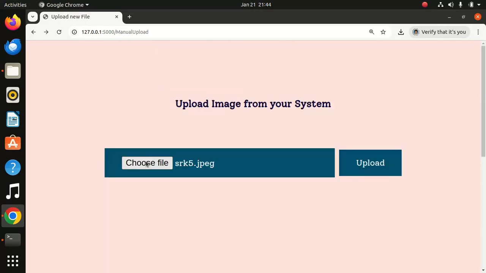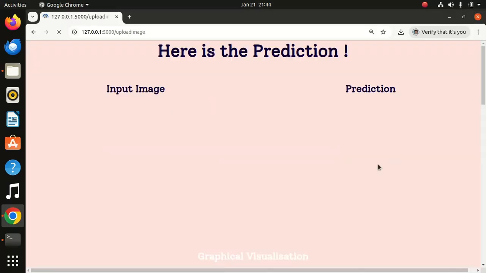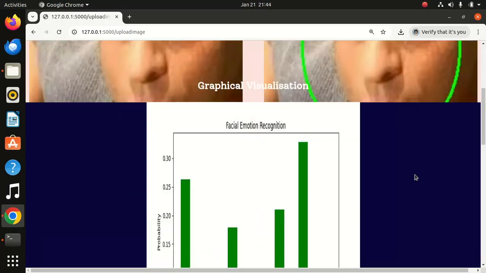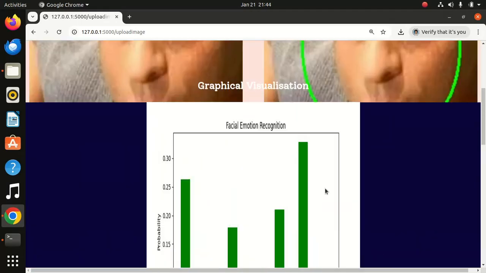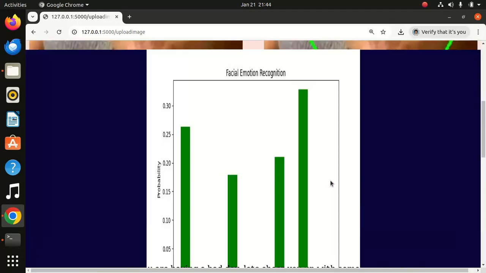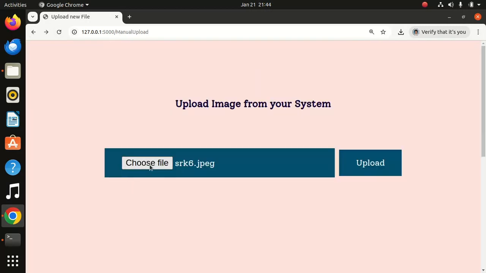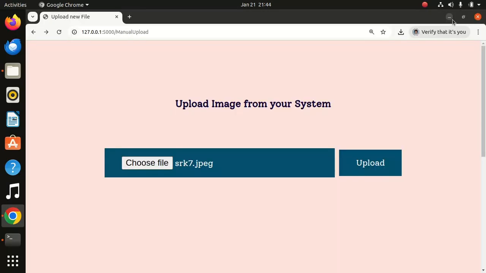Now I upload another image. Oh, Kabhi Khushi Kabhie Gham. Yes, sir. Kabhi Khushi Kabhie Gham. Then it is a little bit of fear and sad. Now at the last, number 7 is surprise. Yes, Shah Rukh Khan is surprised. Main Hoon Na.